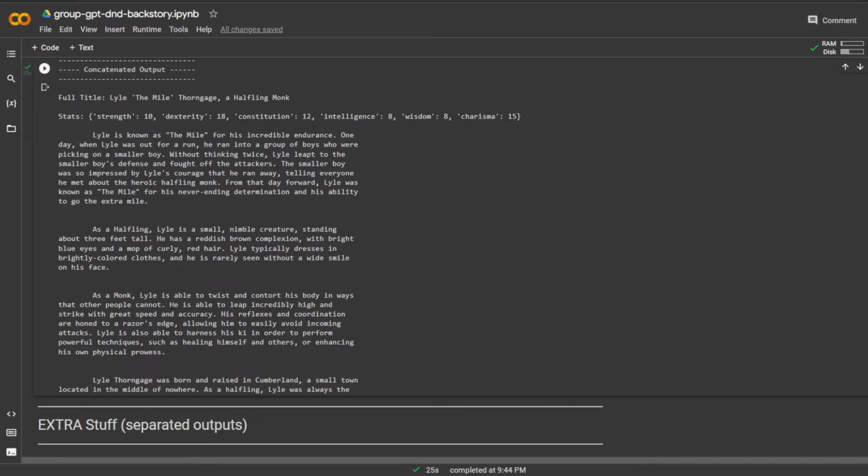So I feel like as somebody who's played some D&D games before, this is really going to help me take my character that I literally just thought of the name and my race and class, and now I have a full backstory to build upon and describe my character in my game. So that's really awesome.